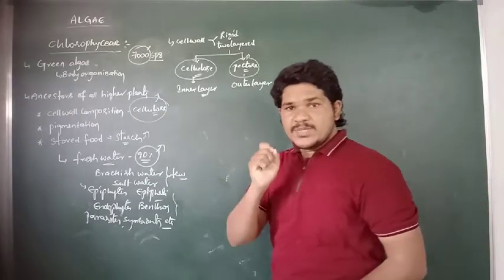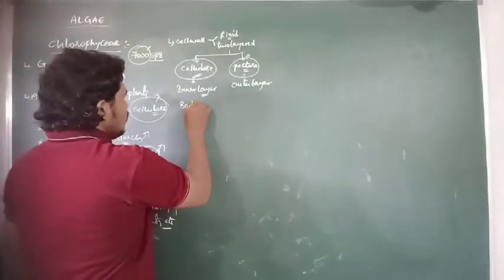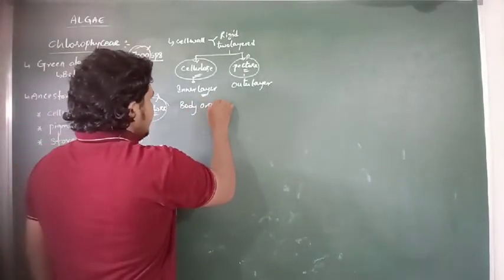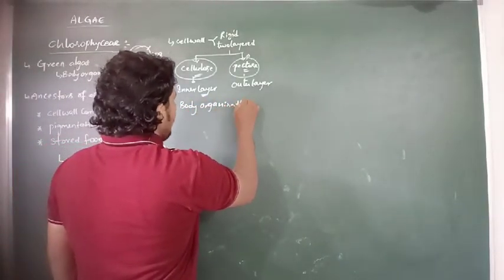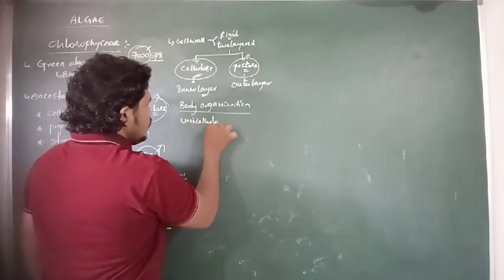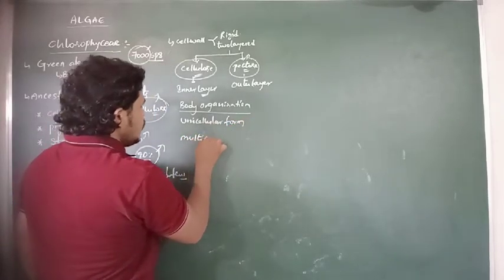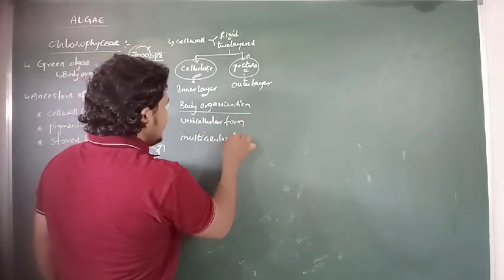And then if we observe the body organization of the Chlorophyceae, organisms can exhibit their body organization as unicellular form and multicellular form.